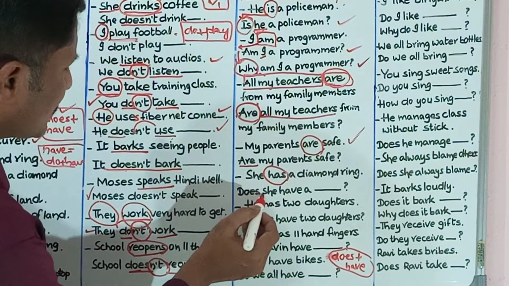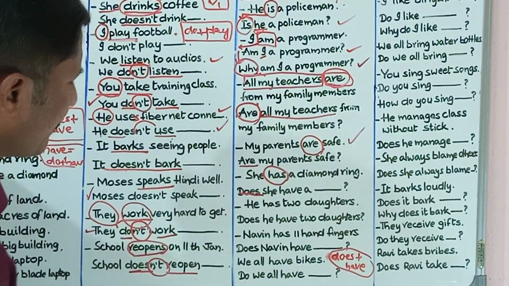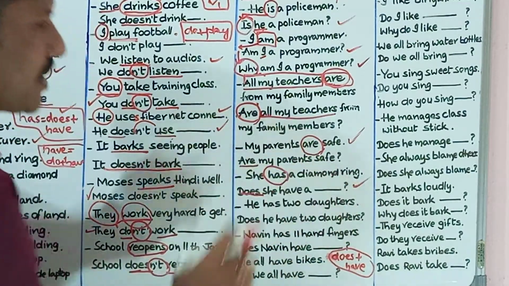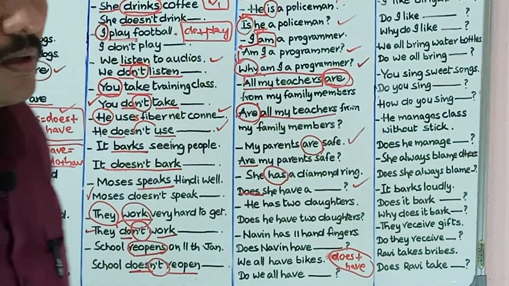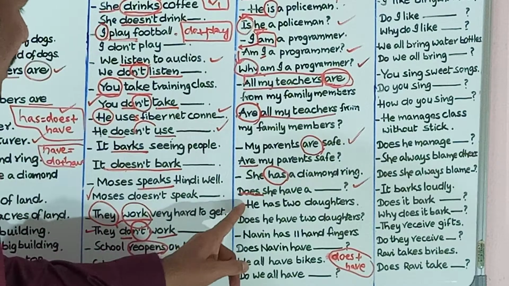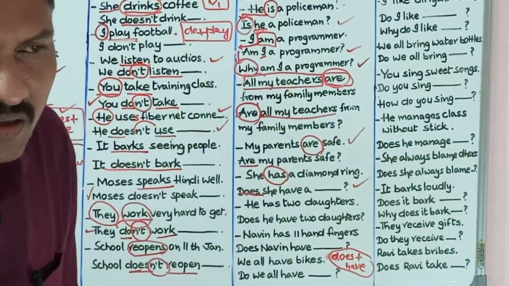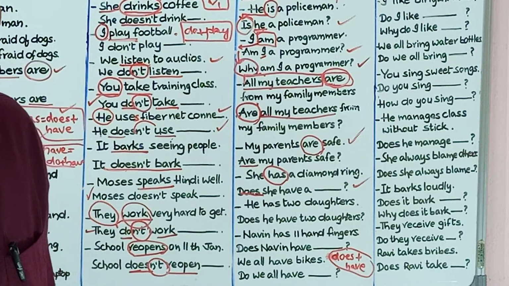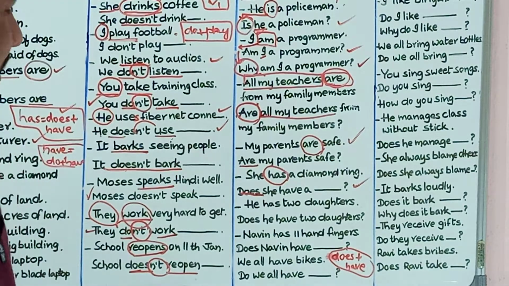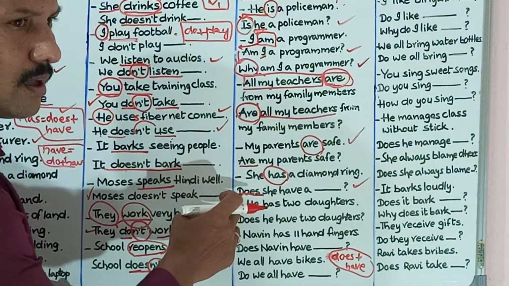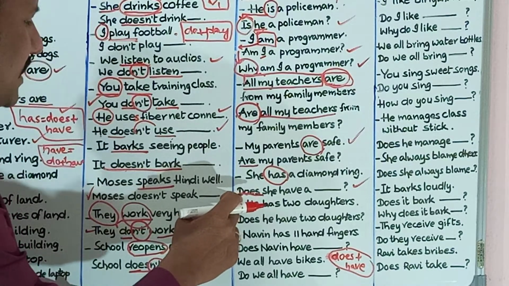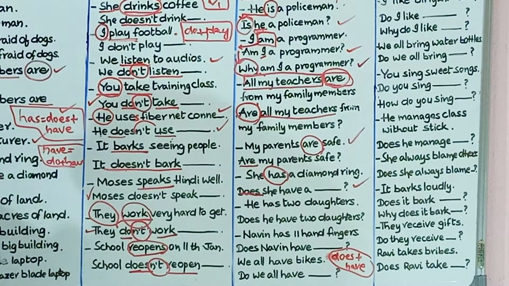Does she has a diamond ring? Very, very important, this sentence. We generally say, has she a diamond ring? That will be correct, but it is not exactly correct. The 100% correct form is: does she have a diamond ring?